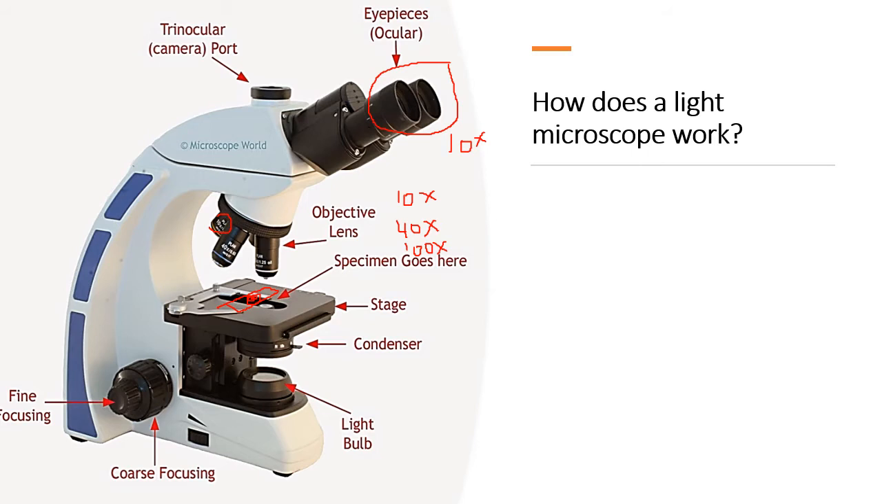Another trick that you have to know with the microscope is that you should keep both eyes open when you're looking into the microscope. Students tend to close one eye, and if you close one eye, your observations are likely to not be accurate.